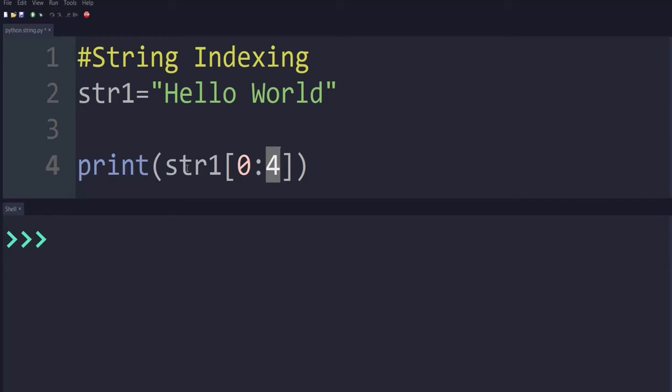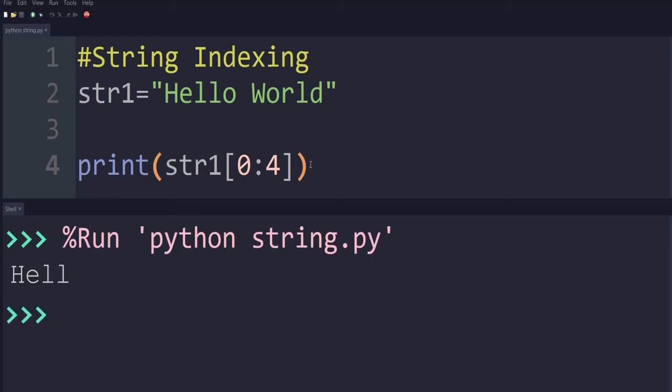Remember, in strings, whenever we mention a range to extract characters, it returns all the characters till the higher value minus 1, so 4 minus 1, that is till the 3rd index. It does not include the higher limit.